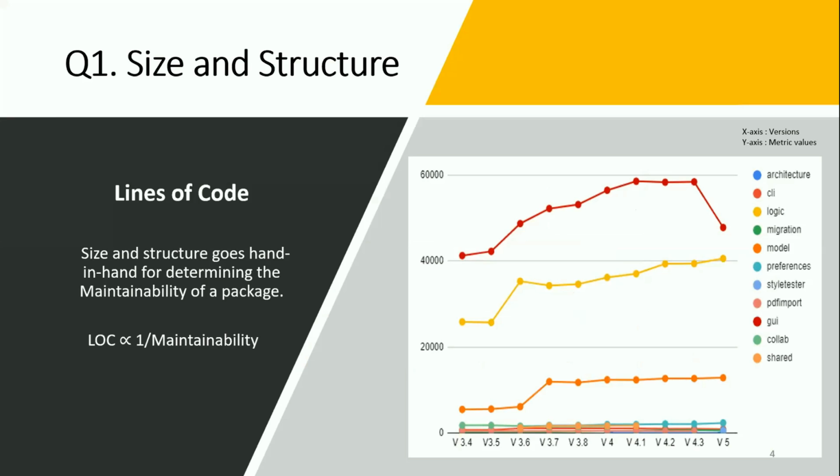Coming to the size and structure, which is our first question. As we all know, lines of code is the simplest way to measure the size of a structure. And as you can see in the graph, it's very clear that the packages GUI and logic have a greater number of lines of code compared to the rest. So we can say that with respect to lines of code, these two packages, GUI and logic, are difficult to maintain, which is, the maintainability is low as the number of lines goes up.